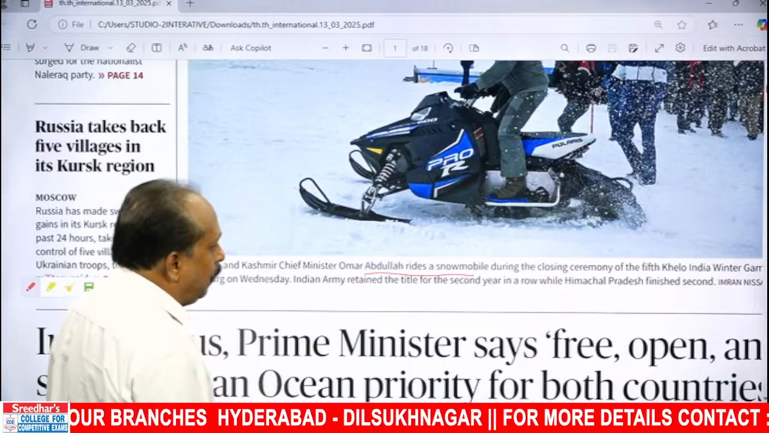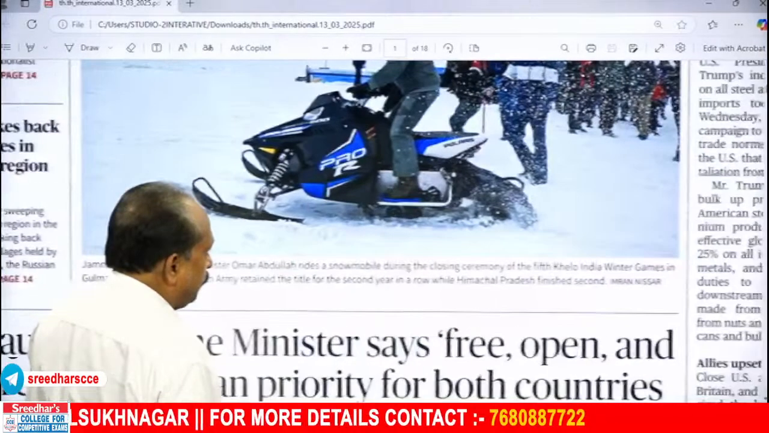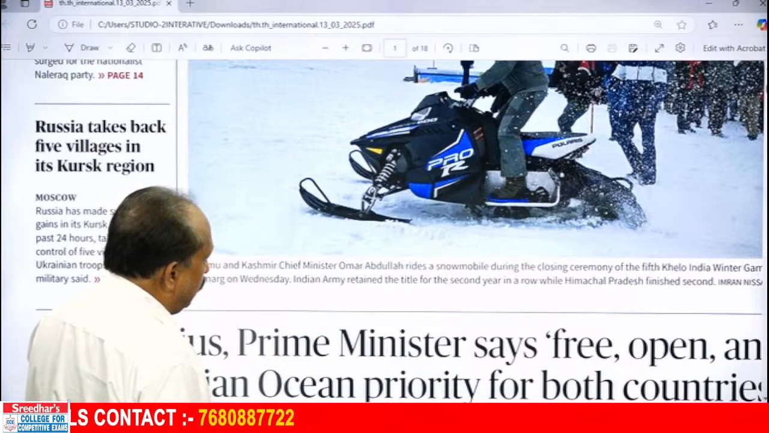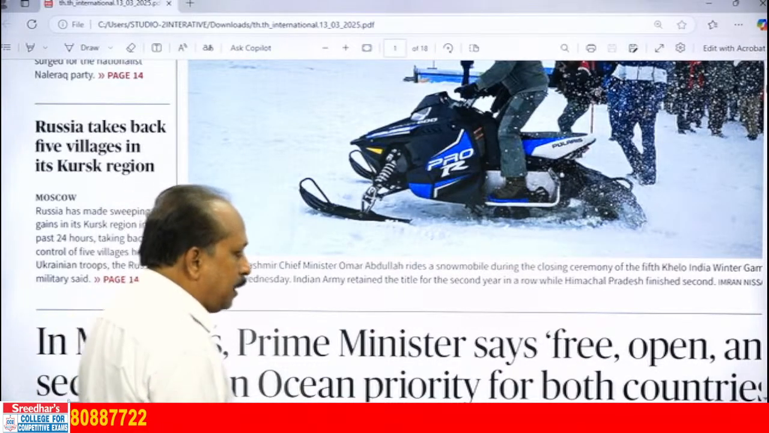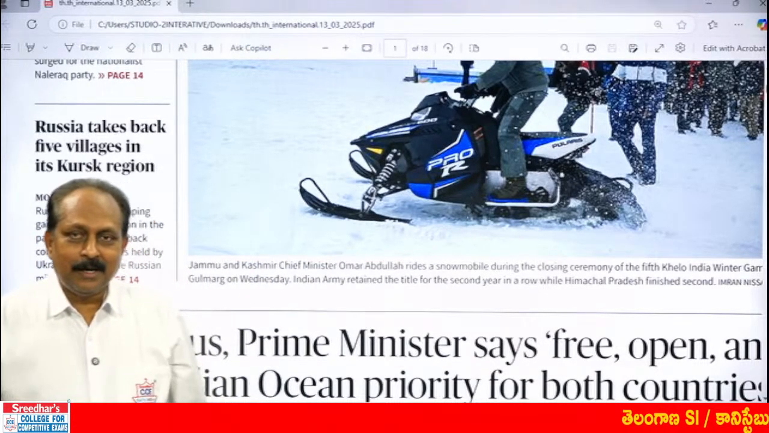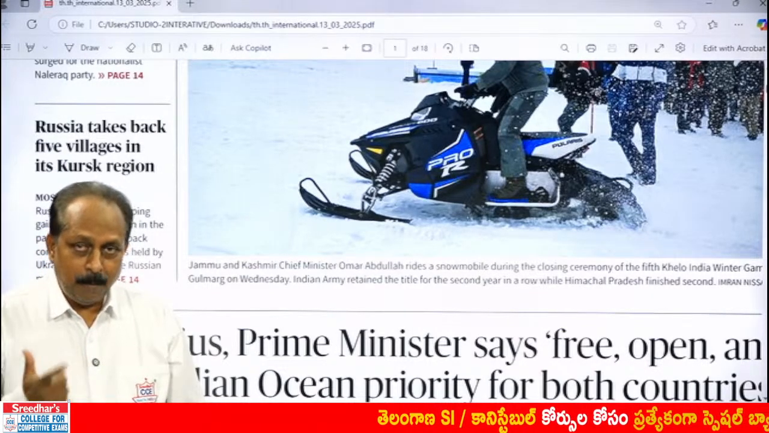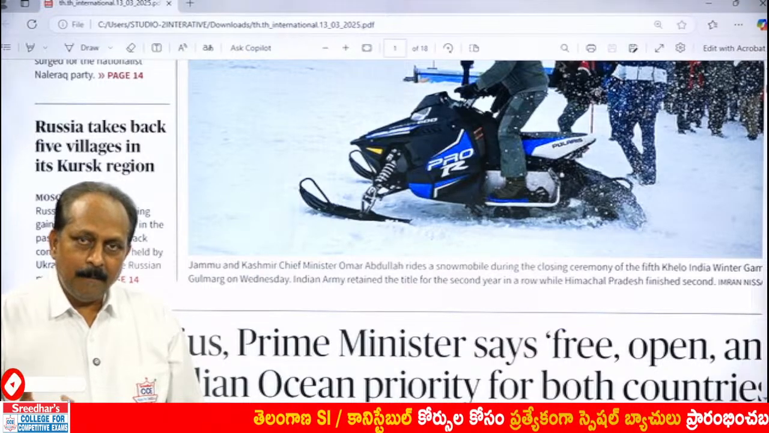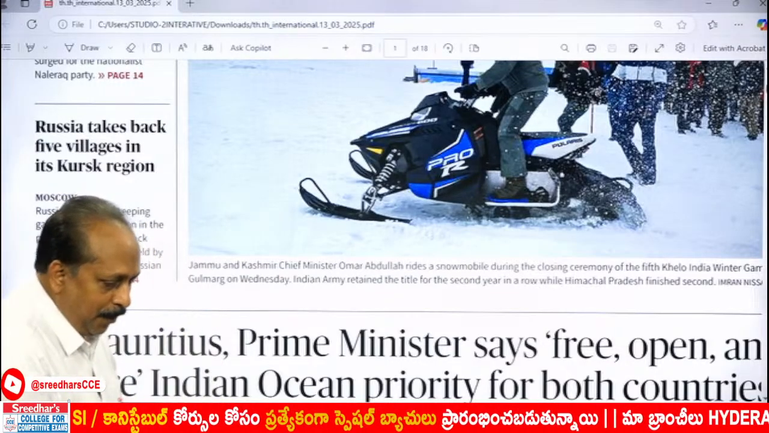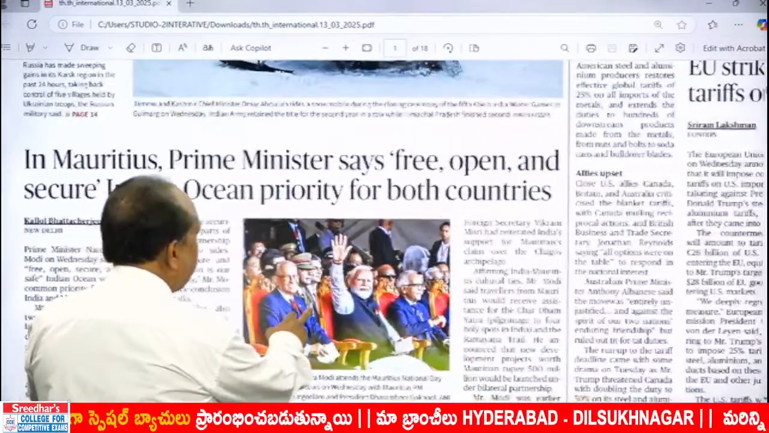During the closing ceremony of the 5th Khelo India Winter Games conducted where? In Gulmarg on Wednesday. Indian Army retained the title for the second year in a row, while Himachal Pradesh finished second. Very good, Murli. I appreciate that. When you see snow, you should recollect words like avalanche, glacier, frostbite, frostbitten, and also gangrene, amputation. Other words like blizzard. Blizzard means snowstorm. Wonderful. I appreciate that.